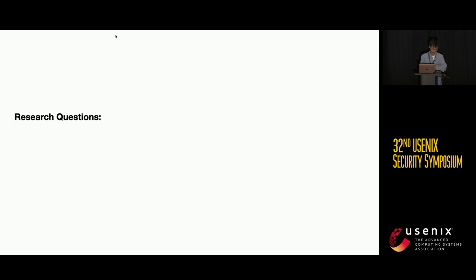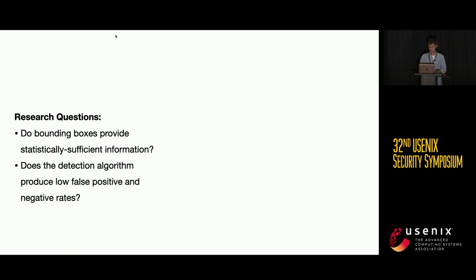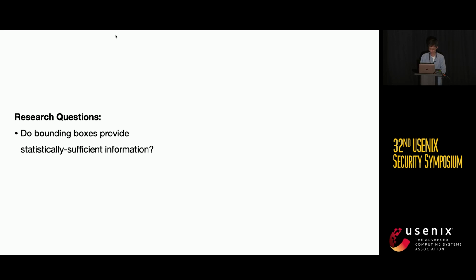Now, there are some research questions ahead of us, right? First of all, as I said, we are taking a sequence of bounding boxes to classify an object. Can we even do that? Do they provide enough information to do that? How do they perform, and how robust is it against adaptive attackers who are aware of us and try to get away from this detection?